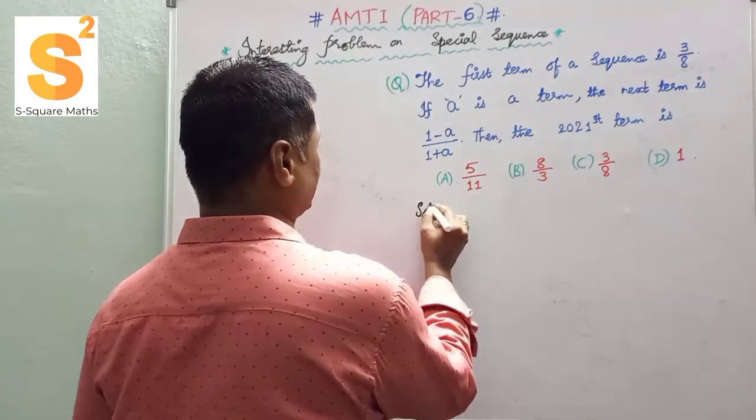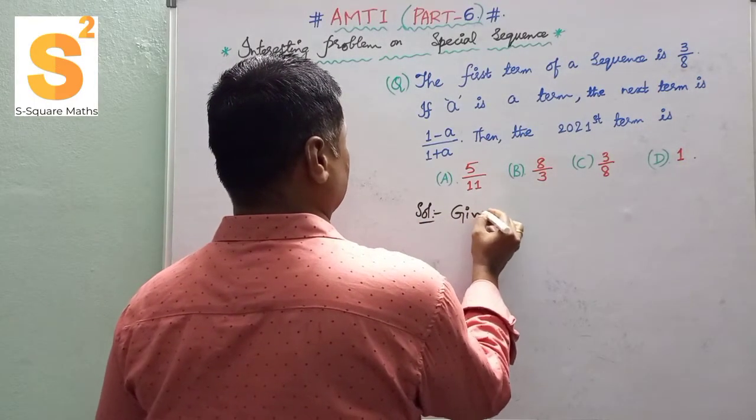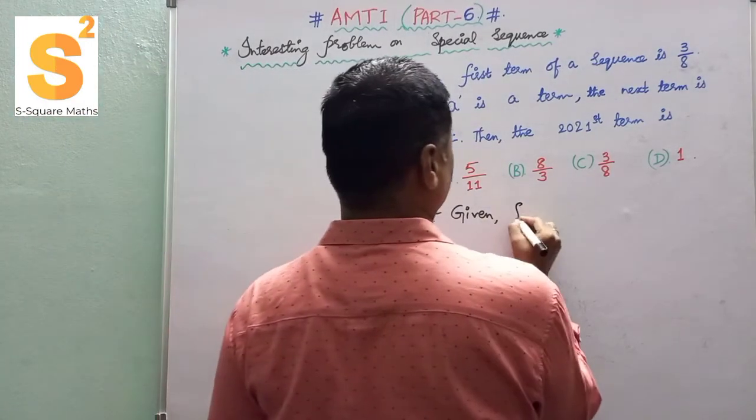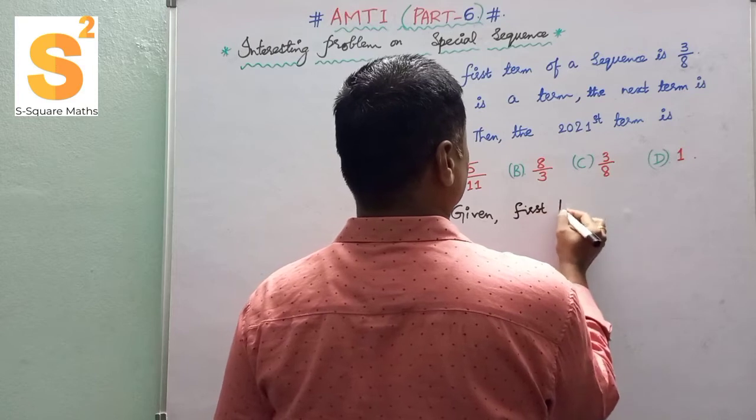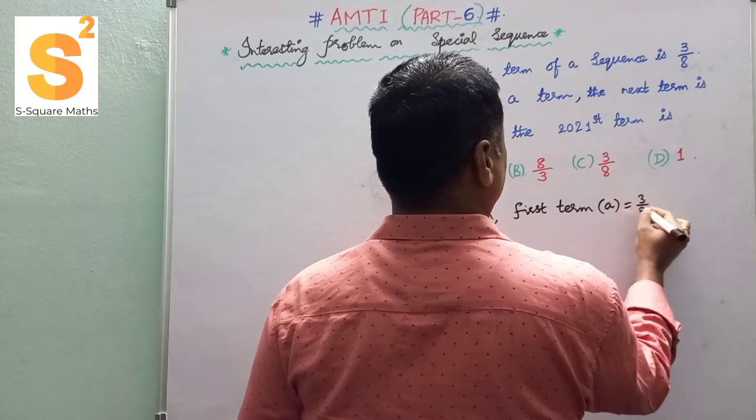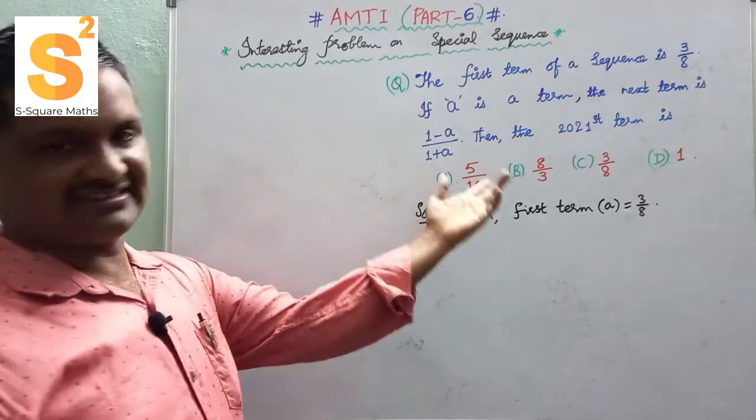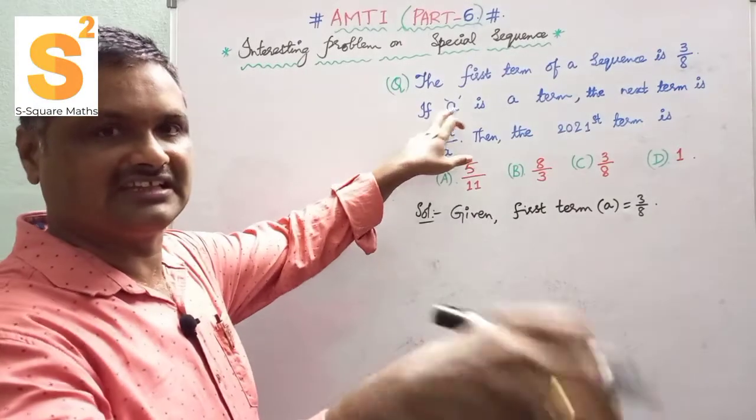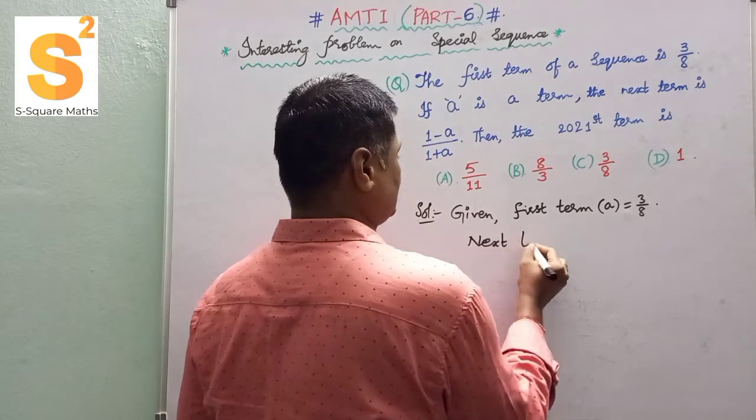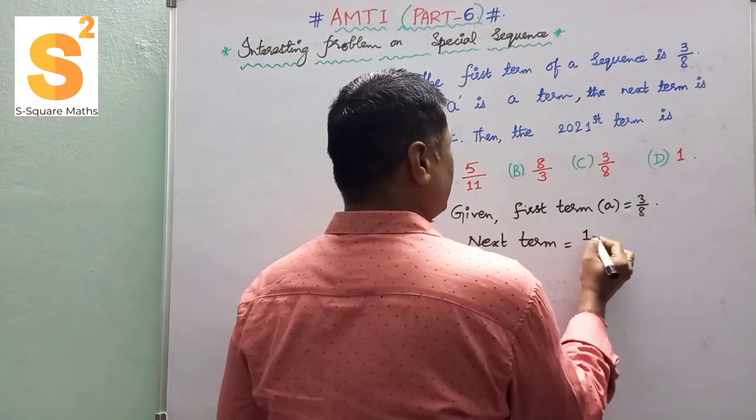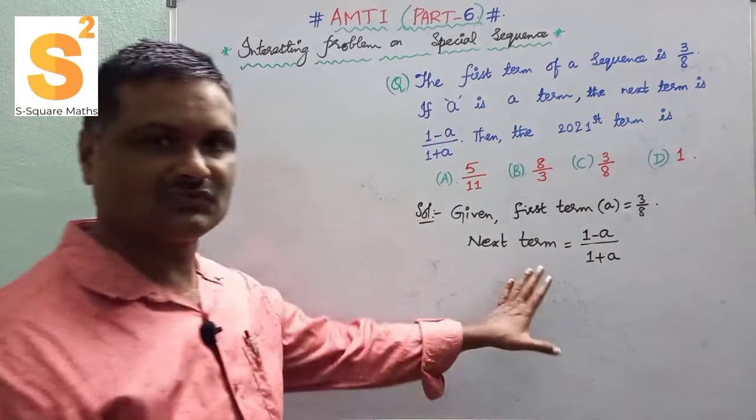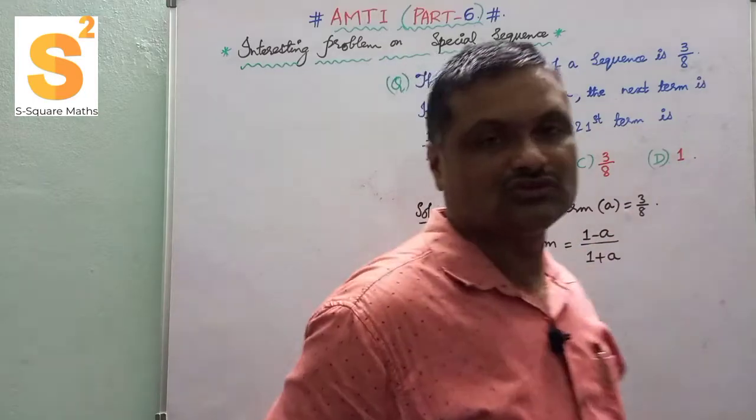Now here, the first term of a sequence is given, nothing but 3 by 8. If A is a term, then the next term is also given. If A is one term, then the next term is 1 minus A by 1 plus A. Then we have to determine the 2021st term.